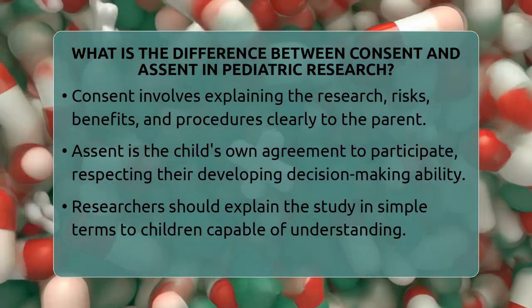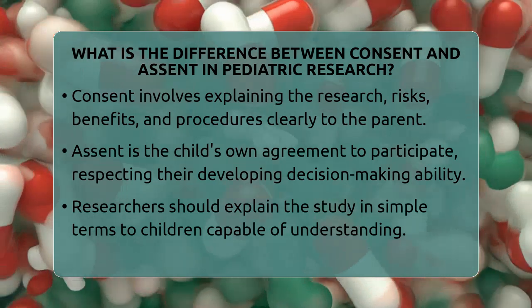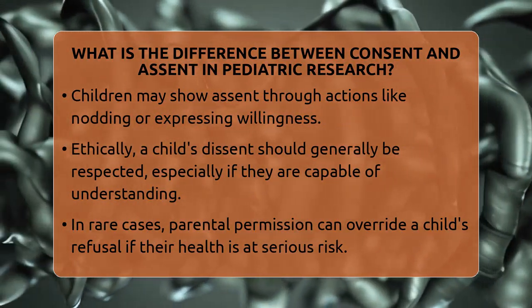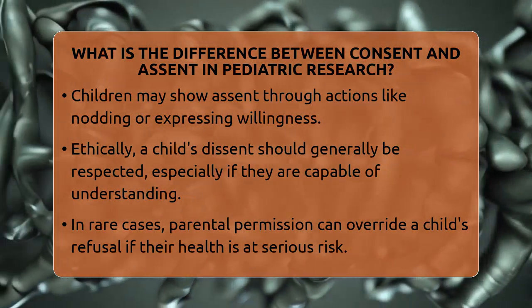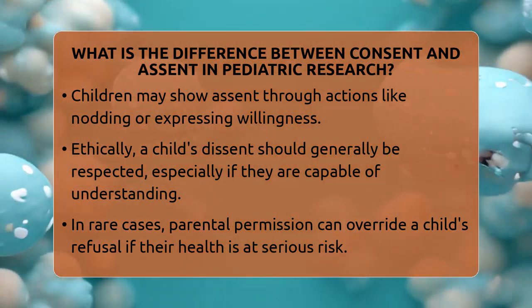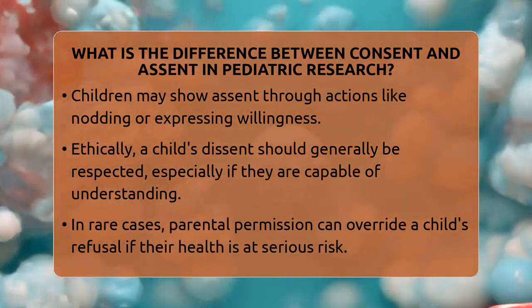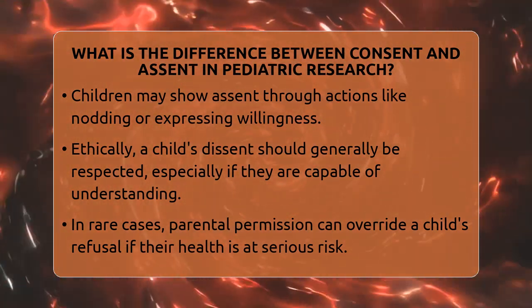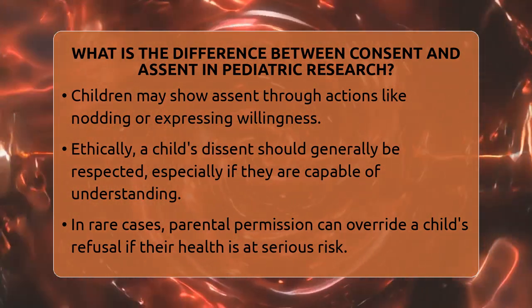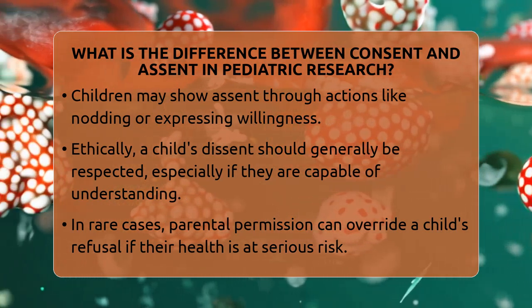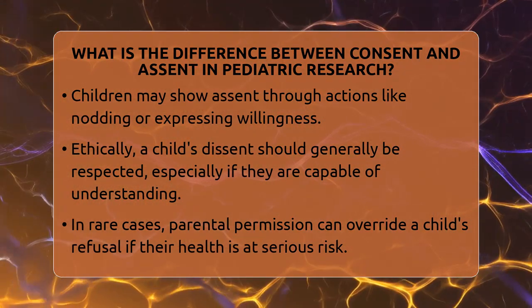To get assent, researchers explain the study in simple words that the child can understand. They might ask the child if they are okay with participating or watch for signs that show they are willing to be involved. Sometimes, a child might nod or show excitement, which indicates assent. Ethically, assent is very important because it recognizes that children are growing and gaining their own sense of decision-making.